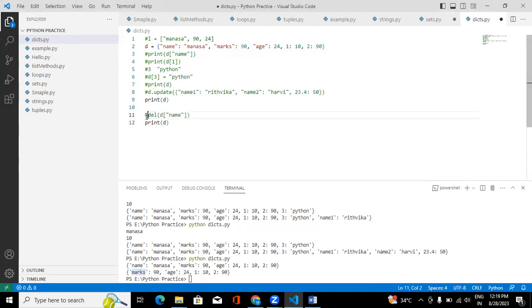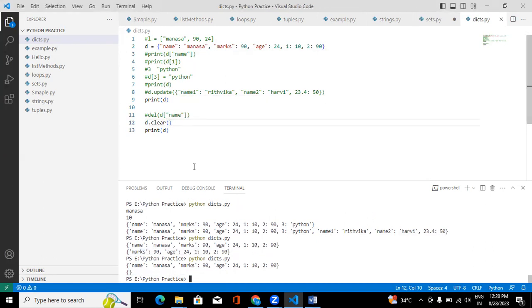Now I want to clear all the elements, all the key value pairs, so that I get an empty dictionary. You can use clear. Whenever you do this clear, it will remove all the key value pairs and return an empty dictionary. If you perform clear on a list, same thing, it will remove all the elements and return an empty list. In the same way, it will remove all the key value pairs and return an empty dictionary for you. This is clear.